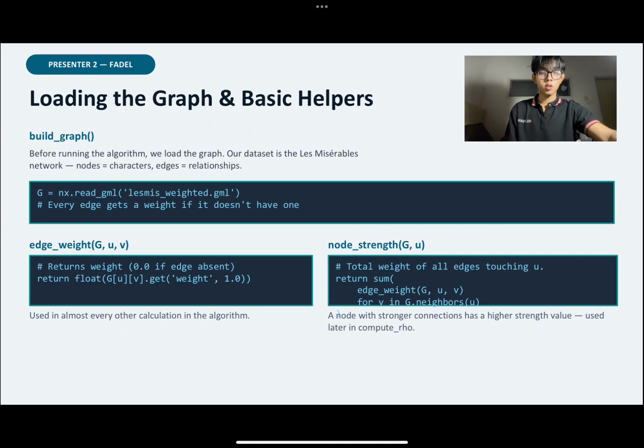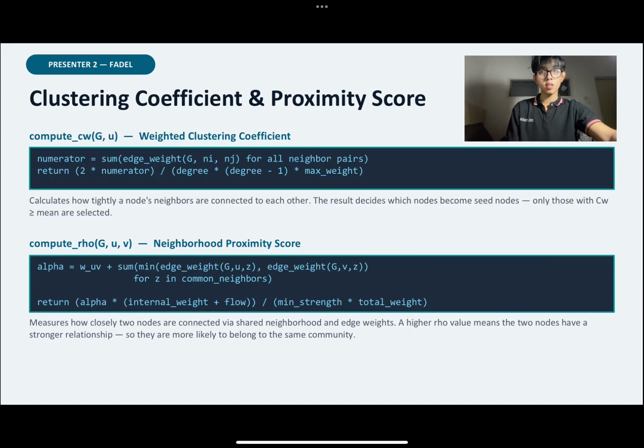We also use the compute clustering weight function. This function calculates the C weight of a node. As Renata explained, this value helps us choose the seed nodes for the BFS process. Finally, one of the most important functions is the compute row function. This function measures how closely two nodes are connected by using their neighbors and edge weight. A higher row value means the nodes have a stronger relationship and are more likely to belong to the same community. So, this helper function provides the information needed for the BFS process and helps the algorithm make better community detection decisions. Now, I will pass the presentation to Sabrina.